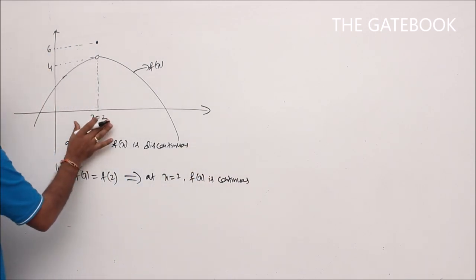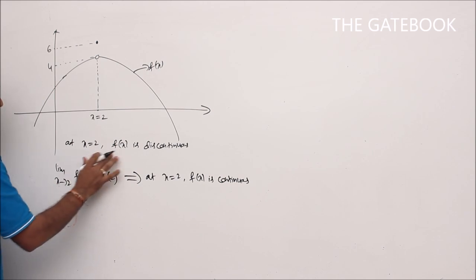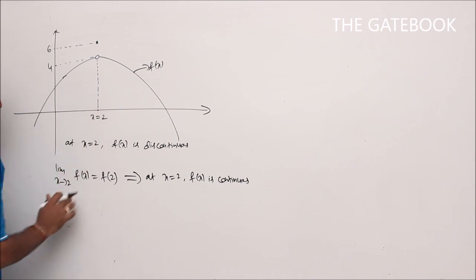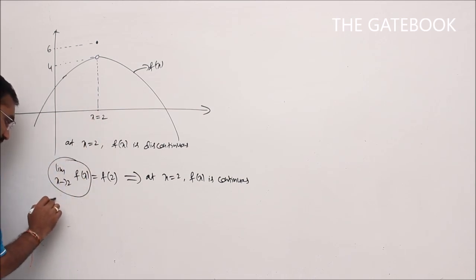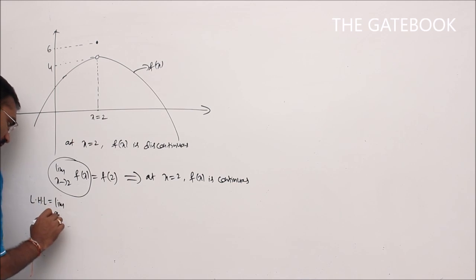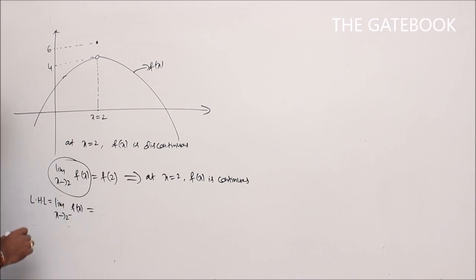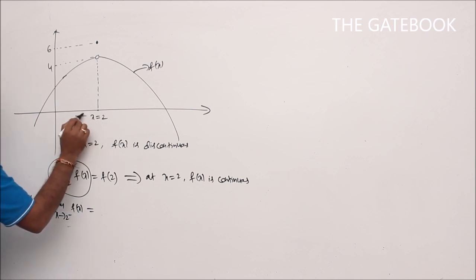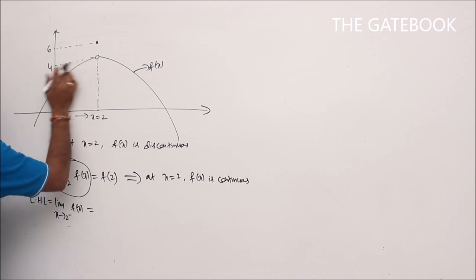Now see, for this problem I will apply the definition and verify whether it is continuous or not. What about the limit value here? First we find the limit value. To find the limit value, first we need to go for the left hand limit: limit x tends to 2 minus of f of x. When x is approaching 2 from the left hand side, the corresponding function approaches which value? 4.